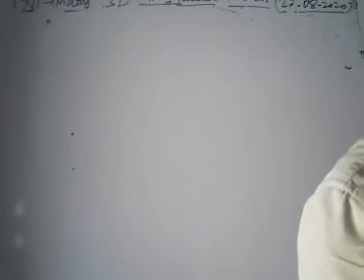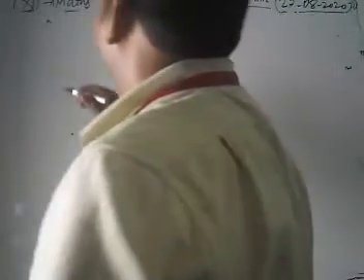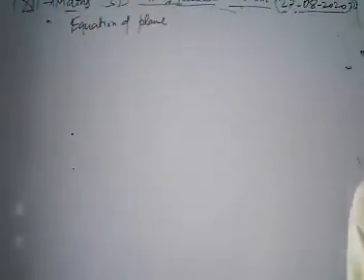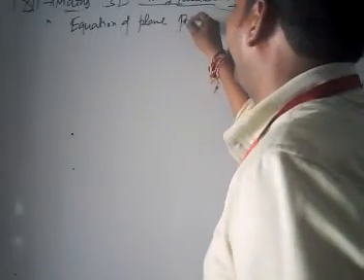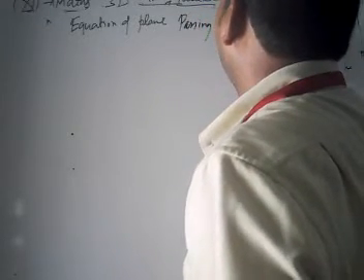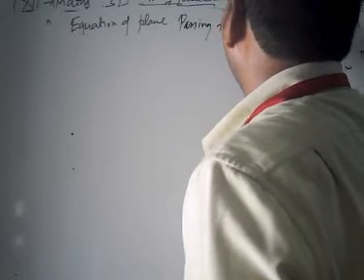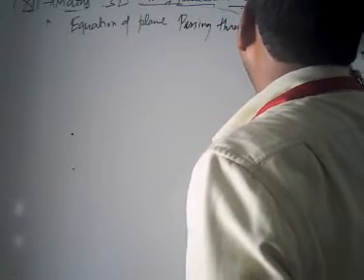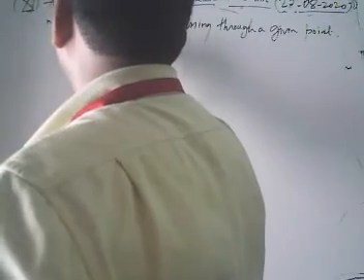Now look, after getting the Cartesian form equation of plane, we move to our next topic. We are going to derive the equation of plane passing through a given point and perpendicular to a given vector.